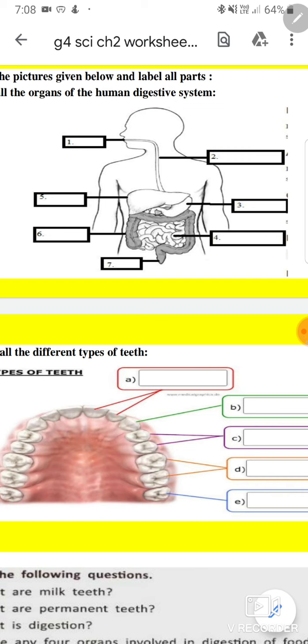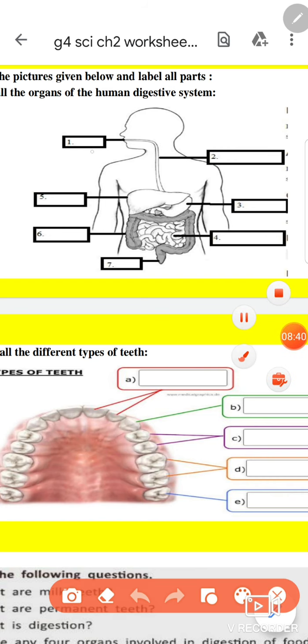Let's start with this. First one is, you can see the process of digestion, it starts from the mouth only. First answer is mouth. Second one is food pipe. Now I have explained the process of digestion. Third one is stomach.